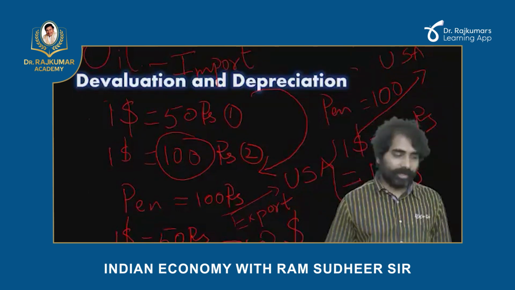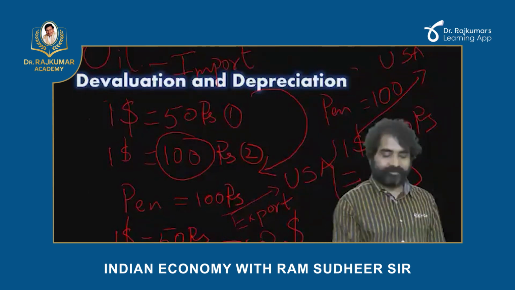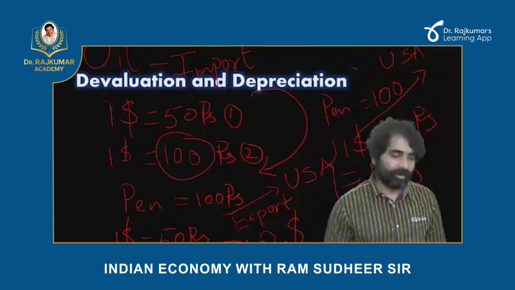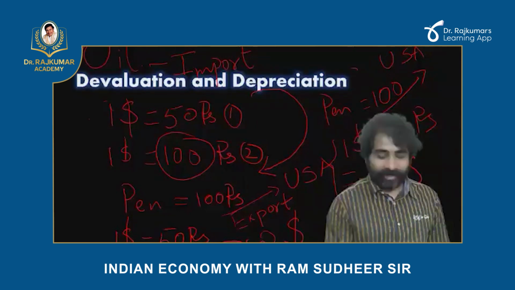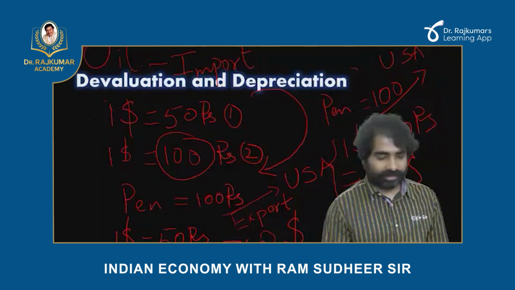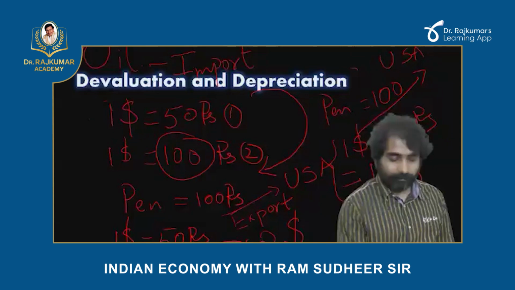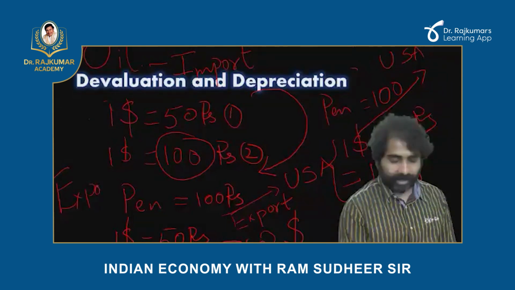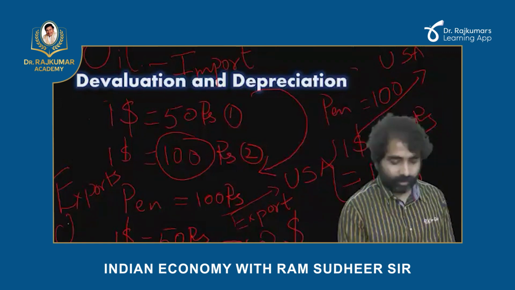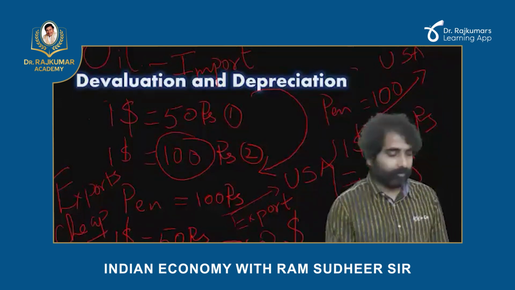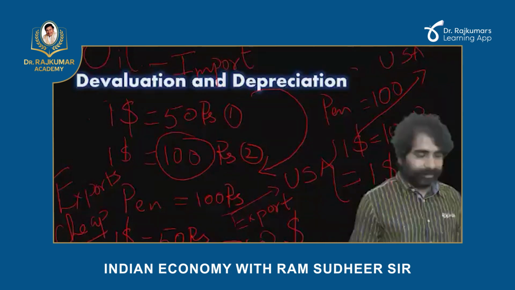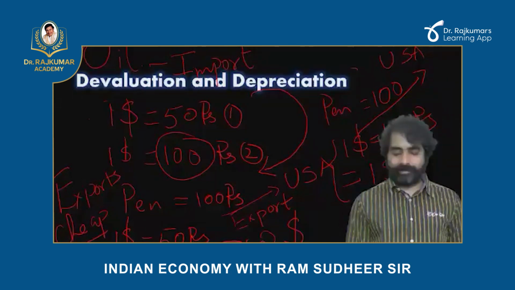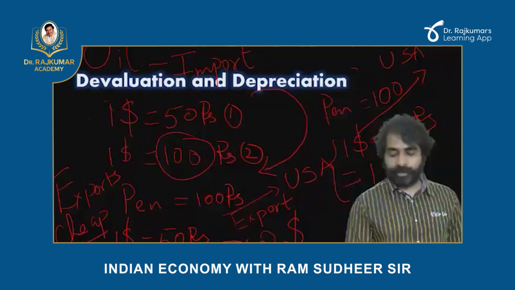So $1 is equal to 50, they're going to pay me $2. If $1 is 100, they're going to pay me only $1. That means my rupee value has depreciated from $1 equal to 50 to $1 equal to 100, and my exports have become cheaper. When my rupee value has depreciated, my exports have become cheaper. They paid me $2, now they're paying me only $1.